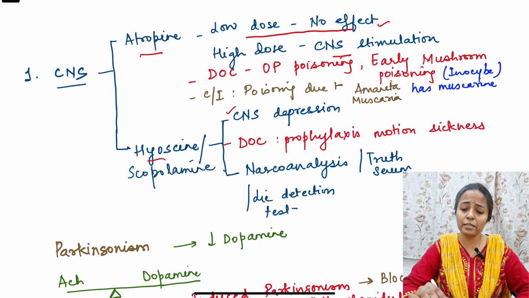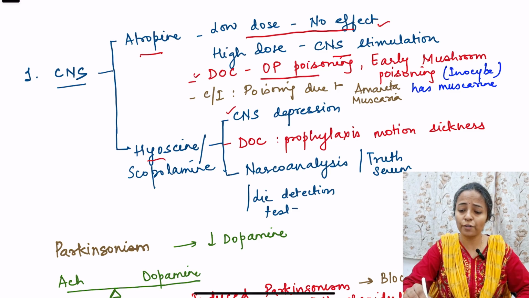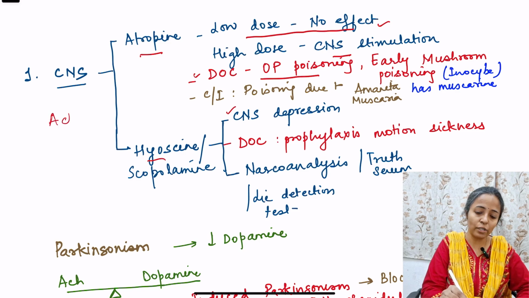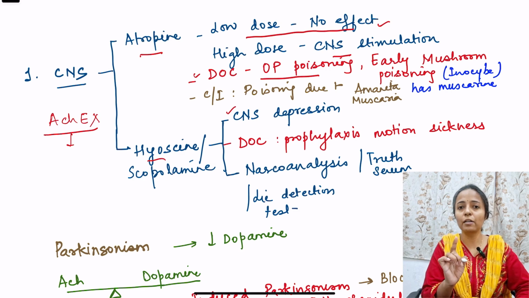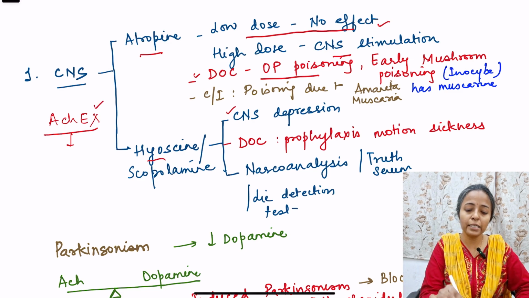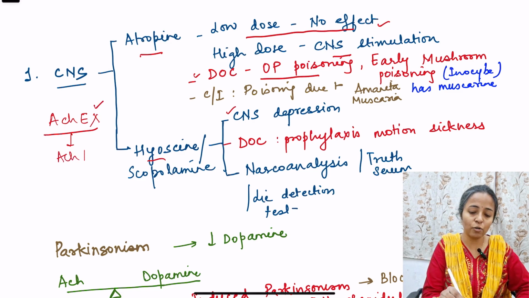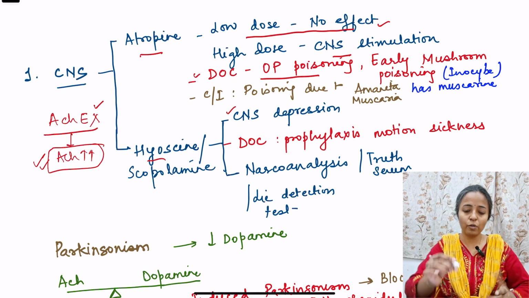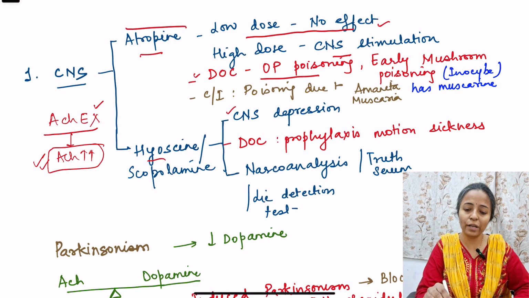Now, atropine is the drug of choice for organophosphate poisoning. This we have seen in our video on cholinergics, right? What is organophosphate? Organophosphate is an acetylcholinesterase inhibitor, right? Acetylcholinesterase is an enzyme which breaks down acetylcholine into choline and acetate. So if anything is inhibiting acetylcholinesterase, more acetylcholine is going to accumulate and we will get more acetylcholine effects, right? So to counter that, what to give? We will give an anticholinergic. So that is why atropine is given.